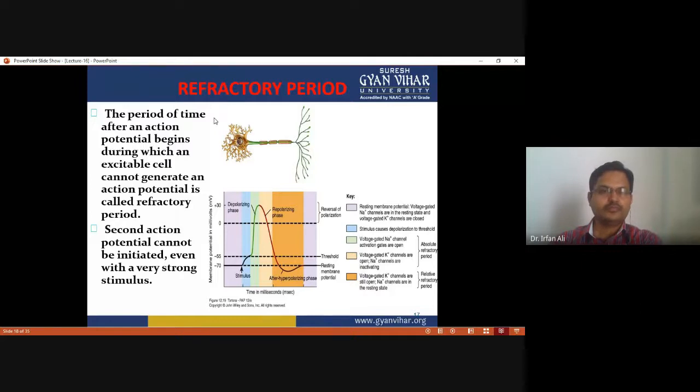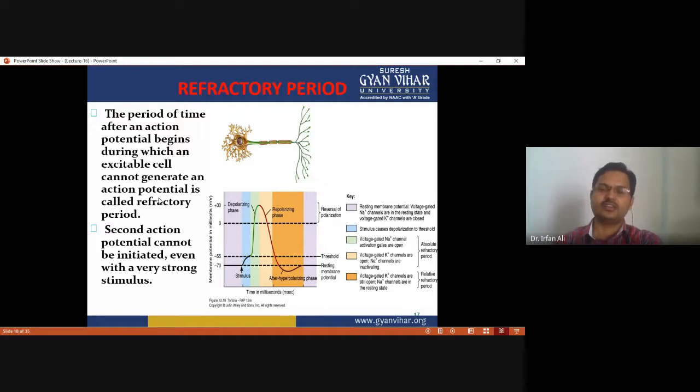Okay, so the refractory period is the period of time after an action potential begins, during which an excitable cell cannot generate an action potential. In between, when the action potential is generated, there is no possibility that another stimulus can generate another action potential before it enters into the resting phase.